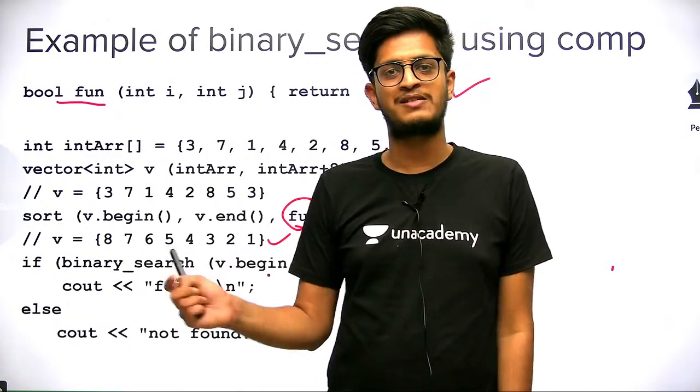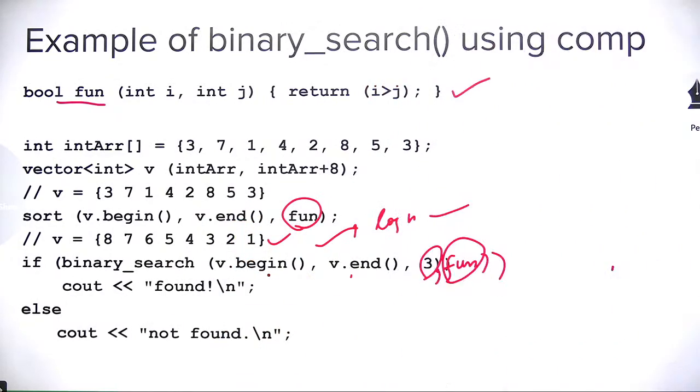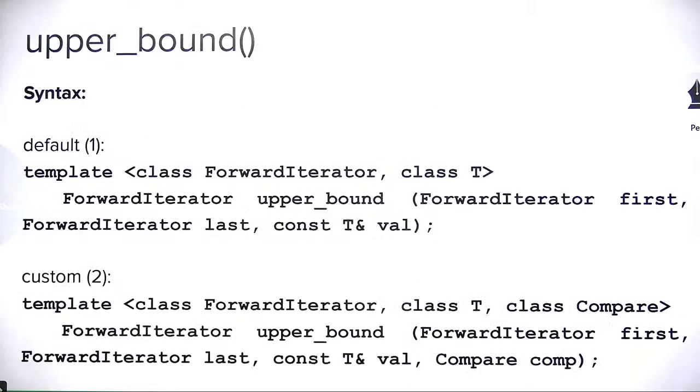There I will not be explaining how this is working. That's why we are seeing it here. And the next function is upper bound.